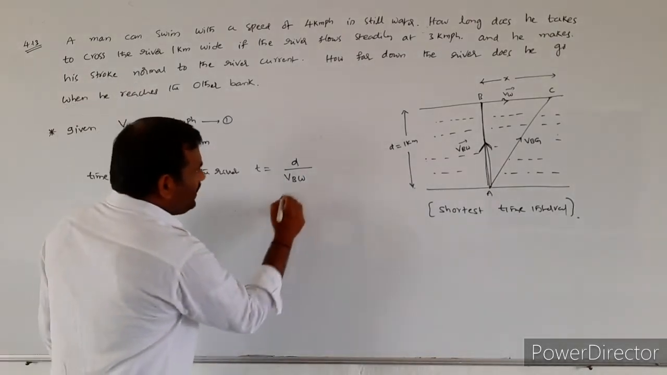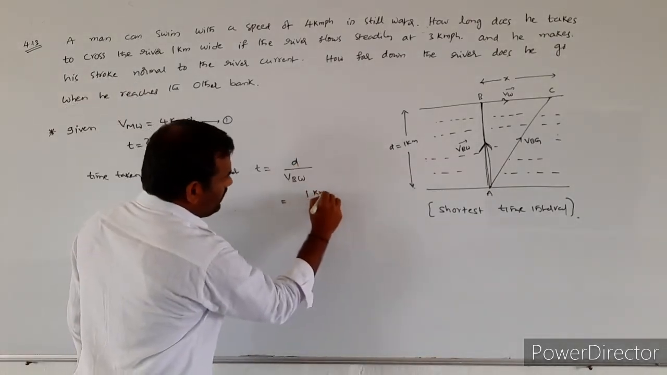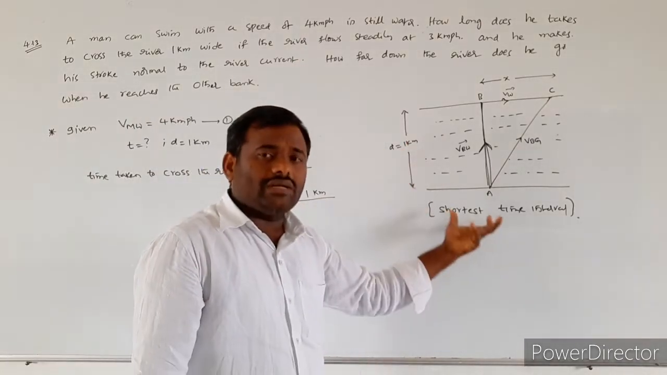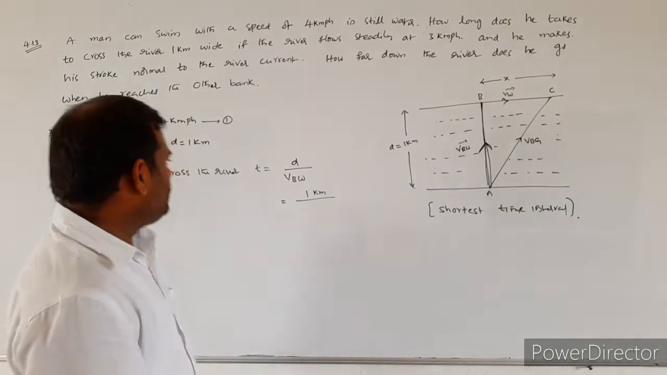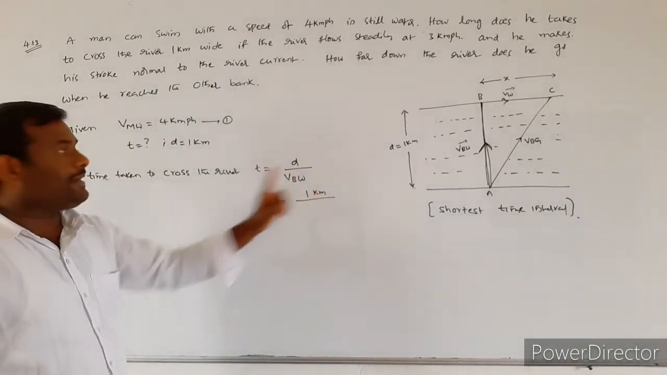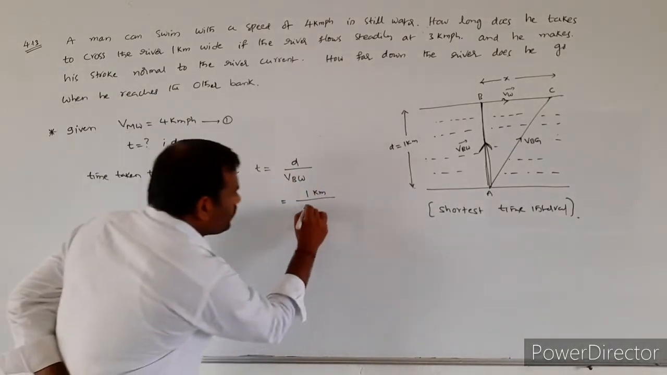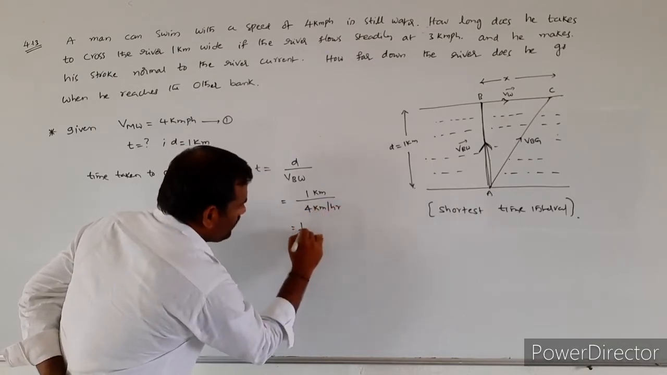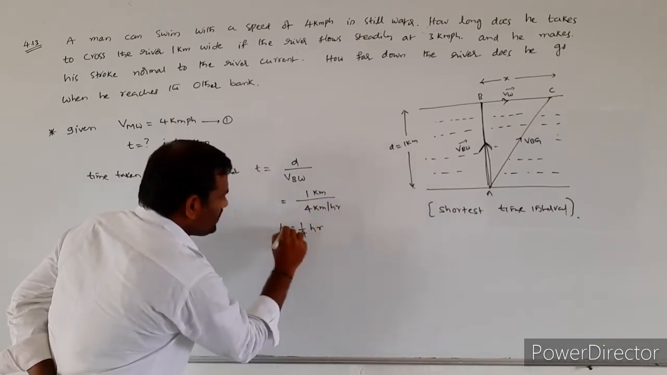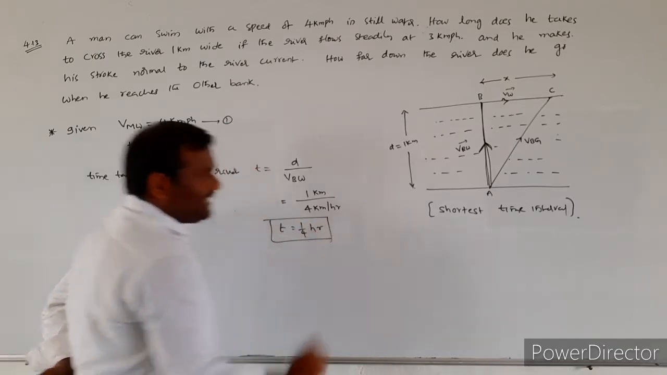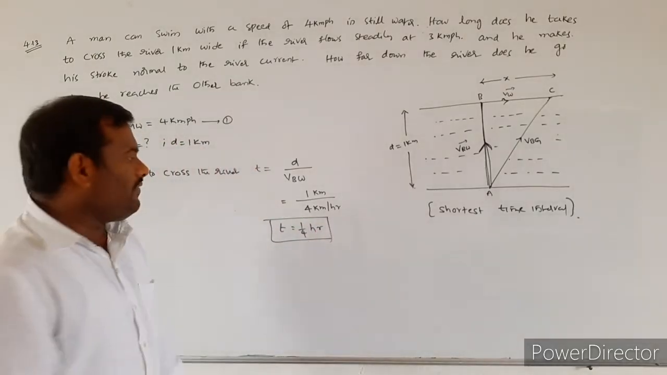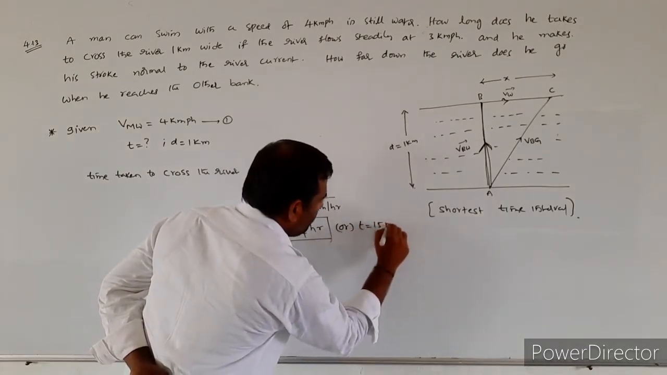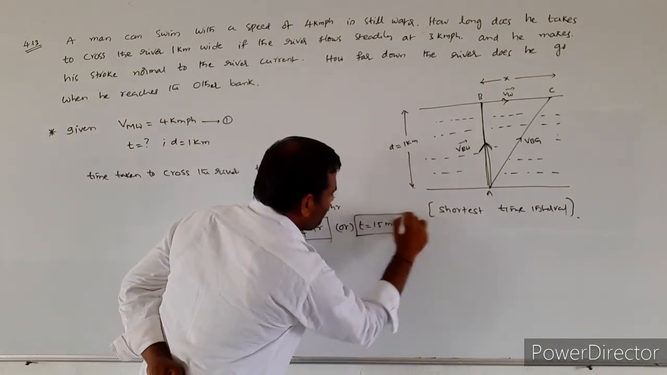So what is the value of D? The width of the river, they mentioned, is 1 kilometer, and the velocity of the boat with respect to water is 4 kilometer per hour. So time is equal to 1/4 hour, or this value is equal to 15 minutes. This is the first answer.